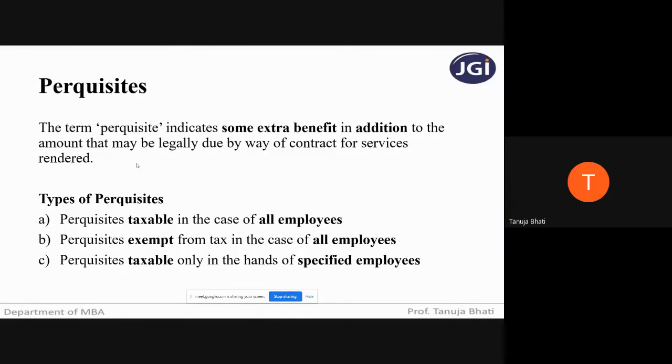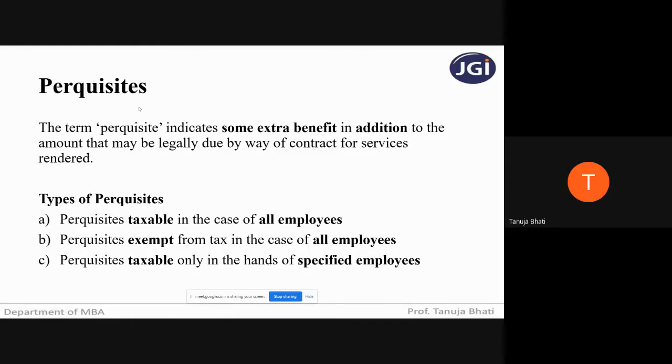But in case of perquisite, what happens? There are non-monetary benefits. Like suppose if Jain College is looking after my transportation facility from my home up to the college. So is that in kind or is that in cash? It is in kind, because I'm actually not receiving the money, but I'm receiving the services.